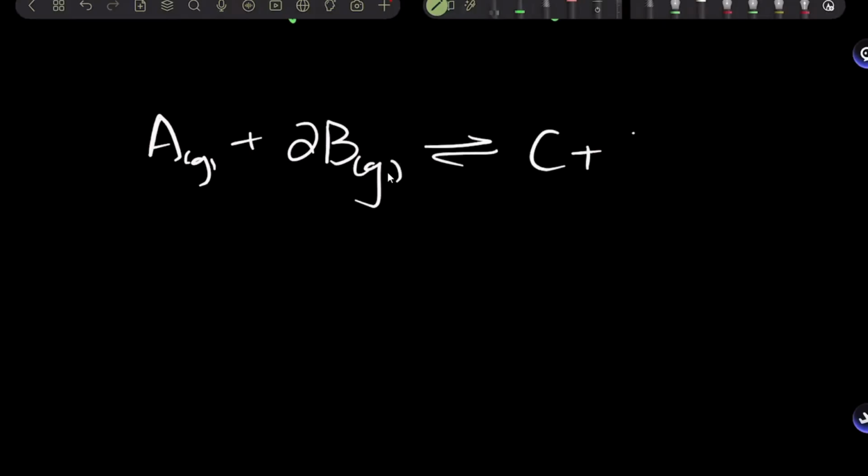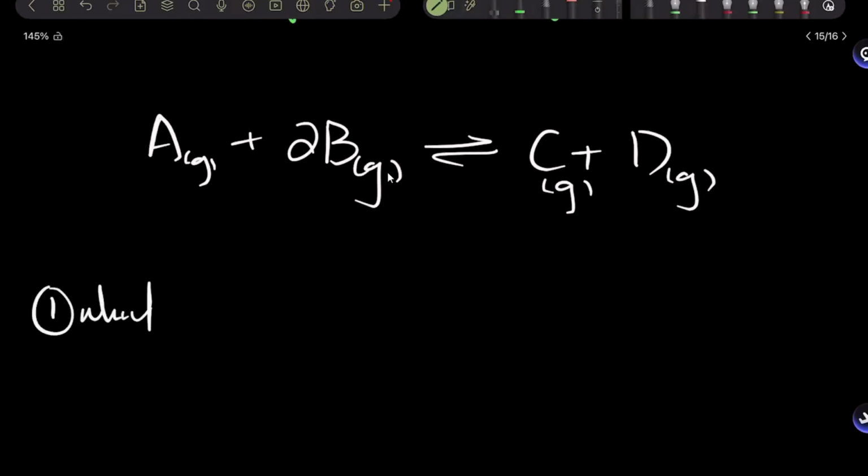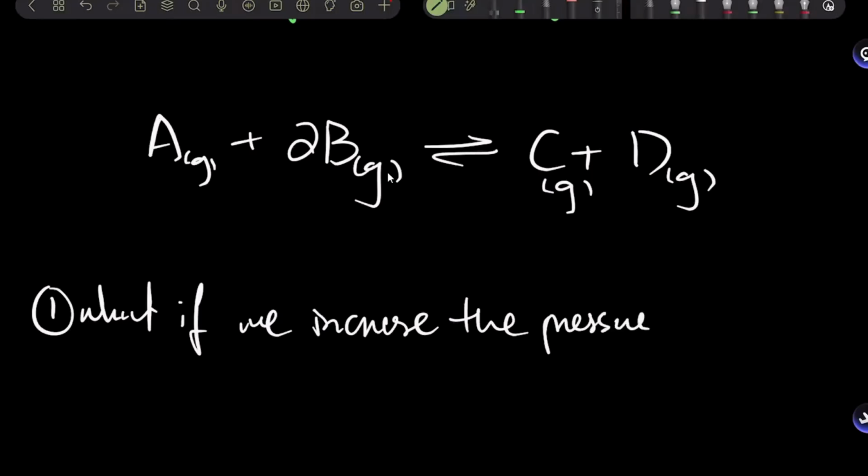That goes into C plus D. Now the question says, what if we increase the pressure at equilibrium? So before reading the question, I just saw the word pressure and change in pressure. What am I going to do? I'm first going to do the working.